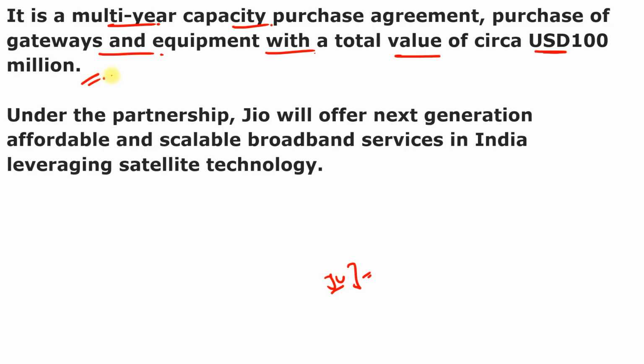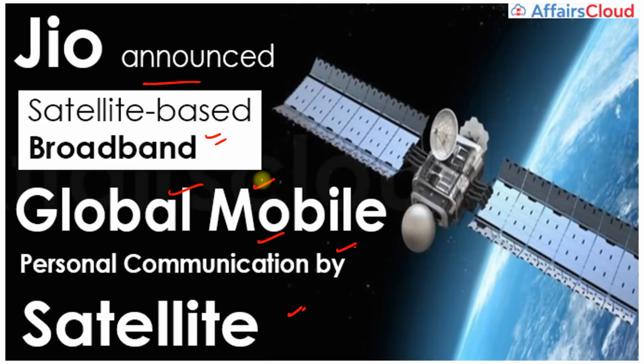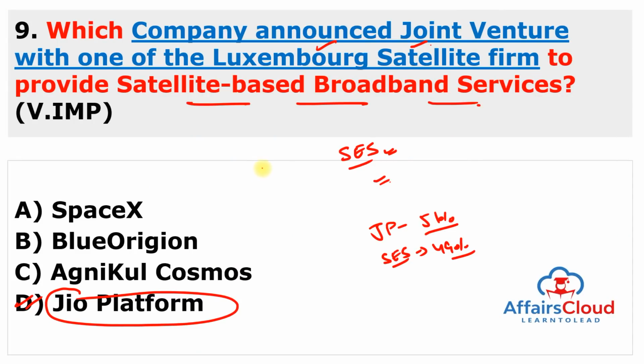So this is a very good amount which will be given by Jio Platforms to this European satellite company. And under this partnership, Jio will offer next generation affordable and scalable broadband services in India leveraging satellite technology. It means the equipment basically will be provided by this Luxembourg satellite firm, and the broadband services will be provided by Jio Platforms.